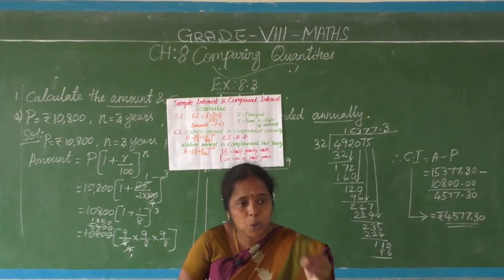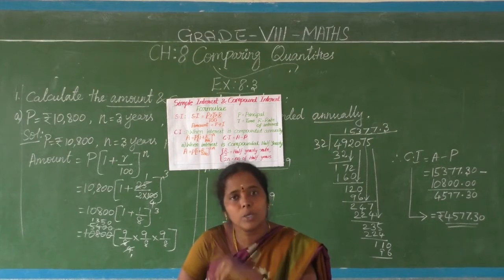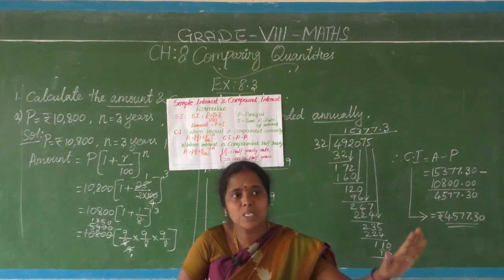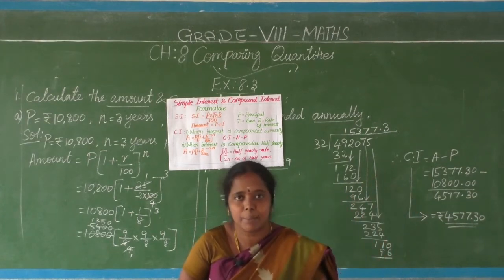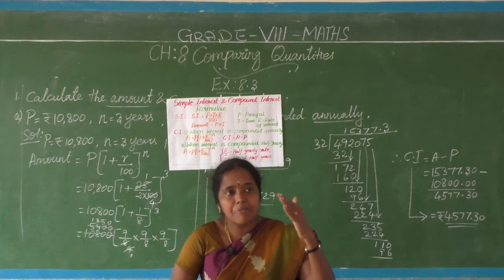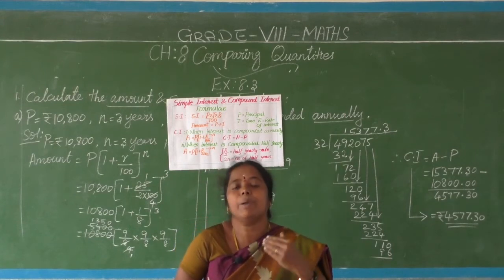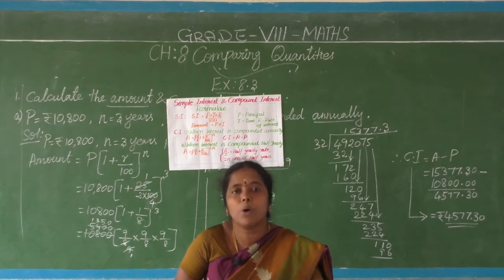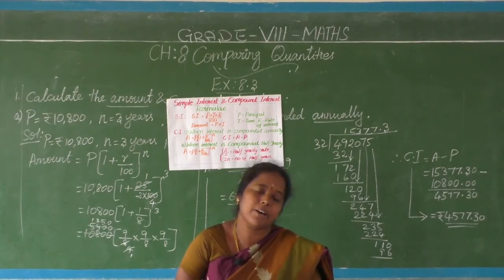Suppose you borrow 1,000 rupees from a person and you are telling to hand it back to him after 2 years. In simple interest, the principal is the same for the 2 years, but in compound interest it will vary. Year by year it will change. The first year's interest will be added to the principal amount. That new amount becomes the new principal for the second year.